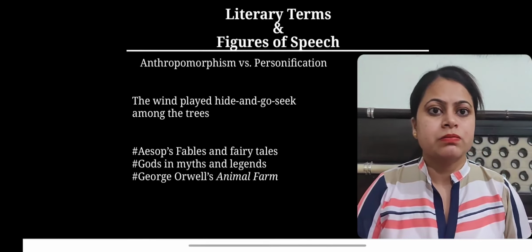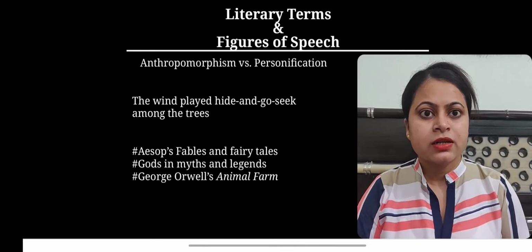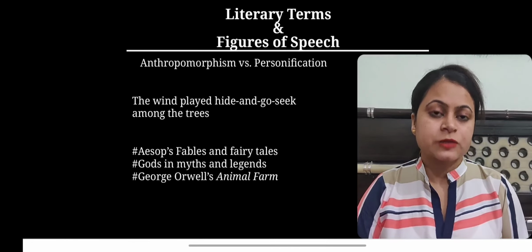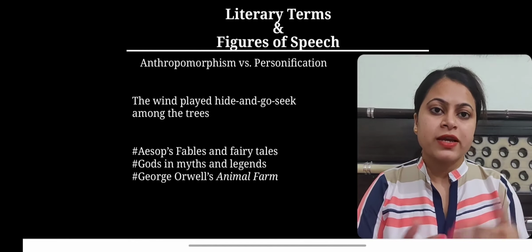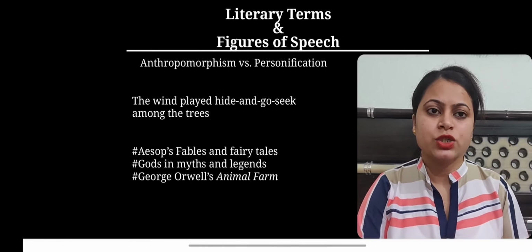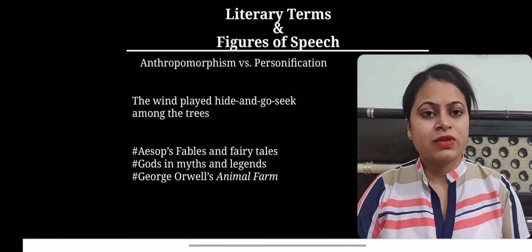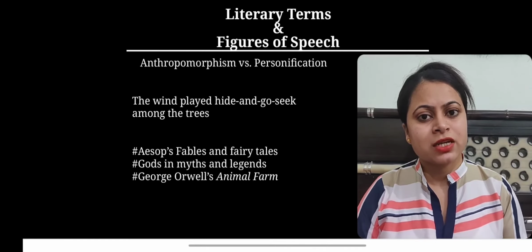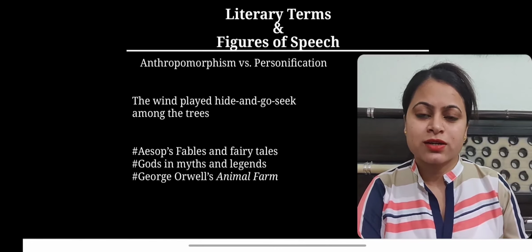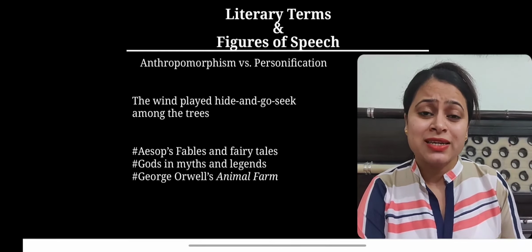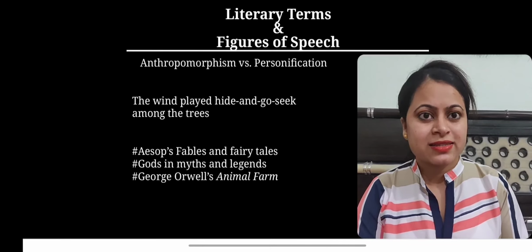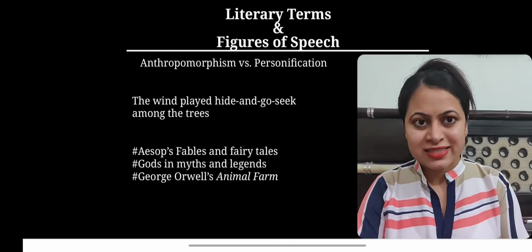And there is one more example you can see in this context. If I say the wind played hide and go seek among the trees, now in this example, the wind doesn't grow arms, legs and a mouth and go for a countdown from 20. This is an example of personification.